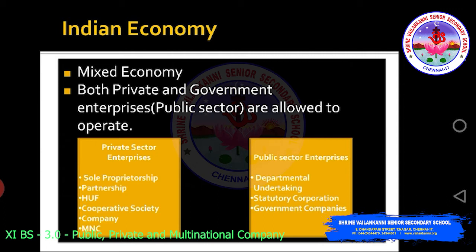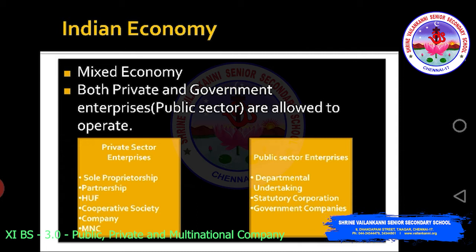Now, private is privately owned. Public sector enterprises are government, publicly owned enterprises. Certain enterprises can be government companies, where the majority of the shares are owned by the government or completely owned by the government, or it can be a statutory corporation, which is established under an act passed in the parliament, and the other type can be departmental undertaking. Okay, it comes under the ministry of government.